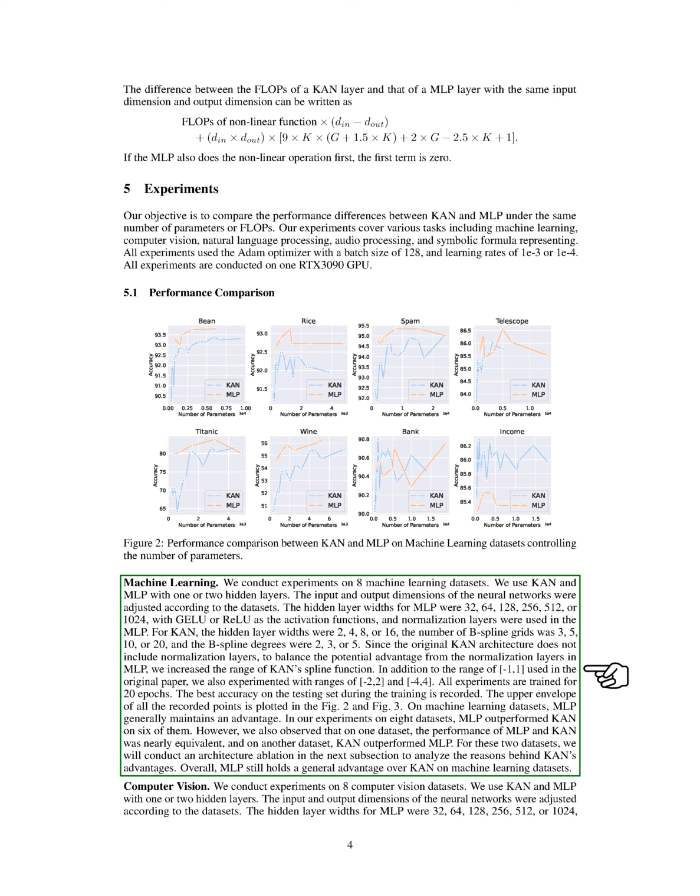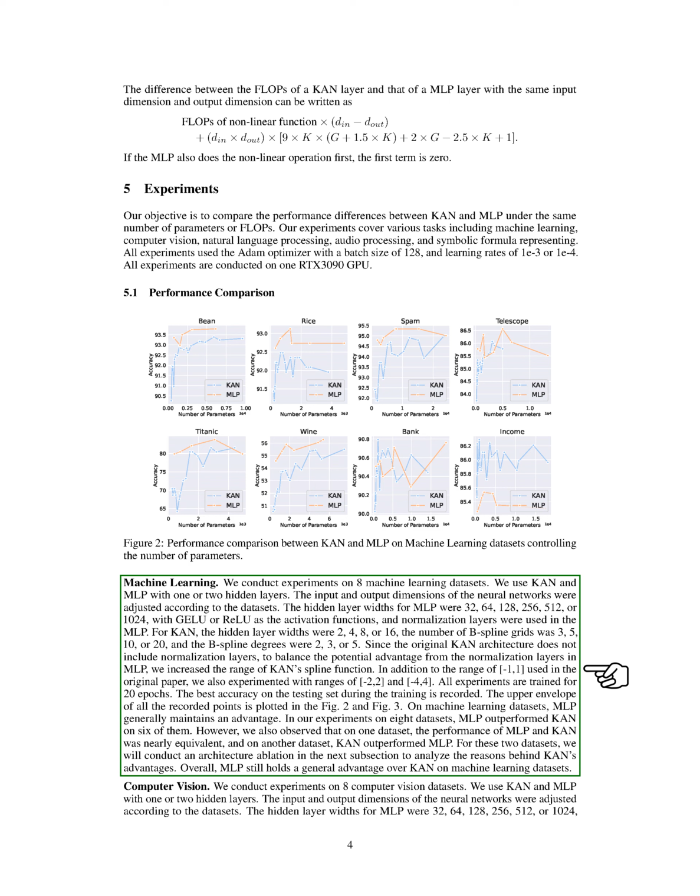All experiments are trained for 20 epochs, and we record the best accuracy on the testing set. The upper envelope of all recorded points is plotted in the figures for parameters and flops. In this case, KAN spline functions did not provide an effective advantage, as its performance consistently lagged behind MLP with the same number of parameters or flops.